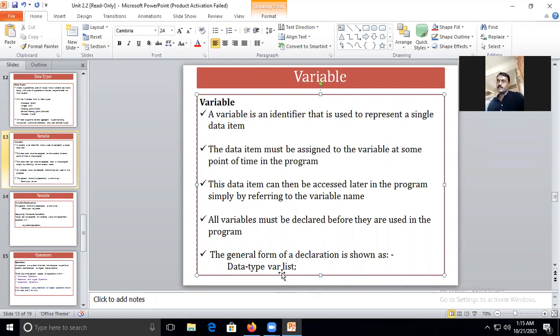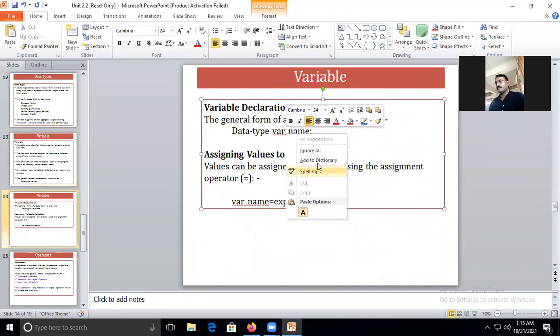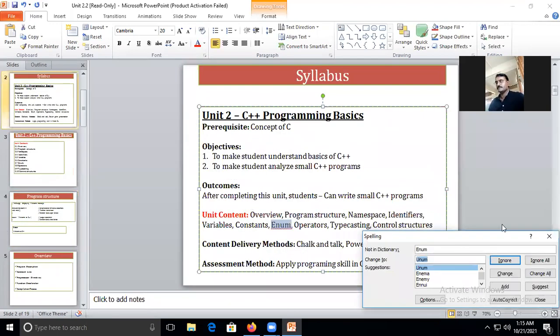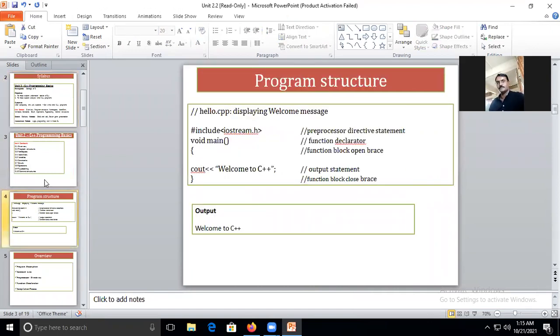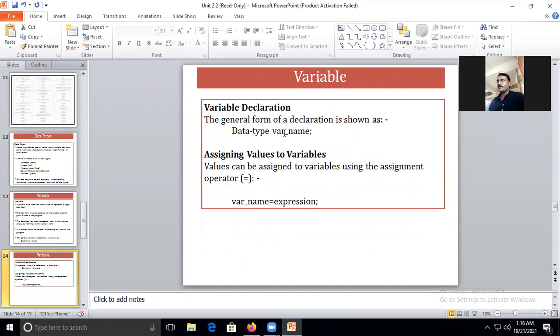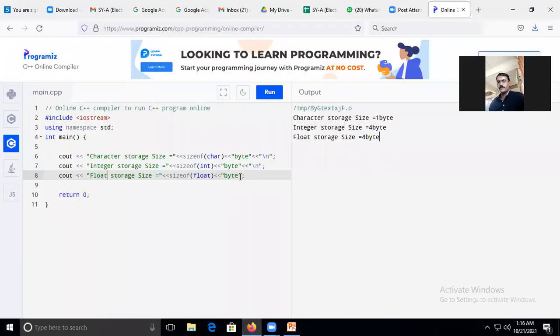I cannot type var separately and list separately. I need to connect somehow. Variable list. Why have I taken this as a variable list? I will show you here. This is a variable declaration: data type, and again, check here, underscore name, and assigning the value to the variable. Variable name is equal to expression. It may be an expression or it may be a value. I will move on now.